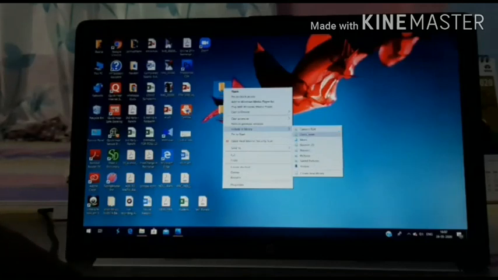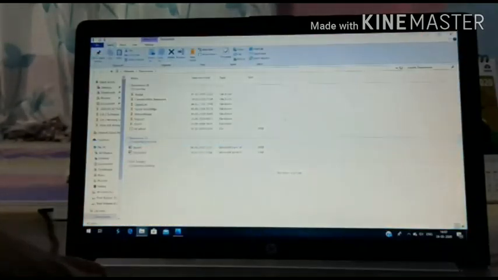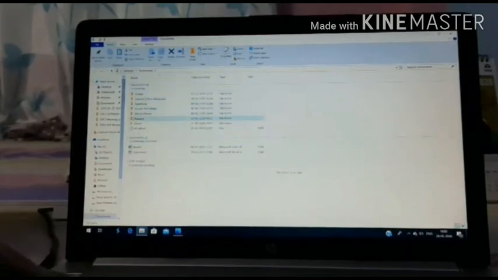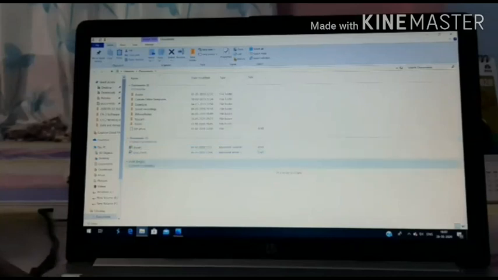If you want to include the folder in any of these, you can add it. So I will put it in the documents. Now you can see you have come directly over here, to the library's documents, and your library has been created.